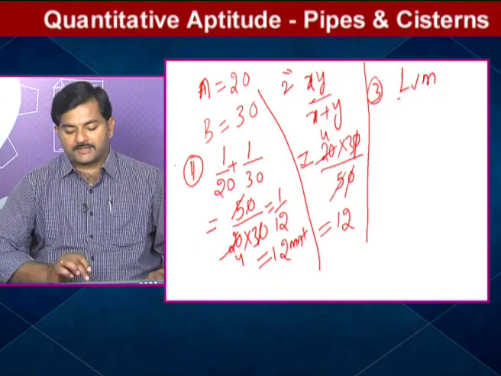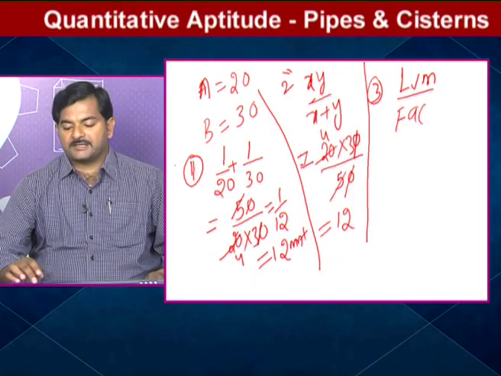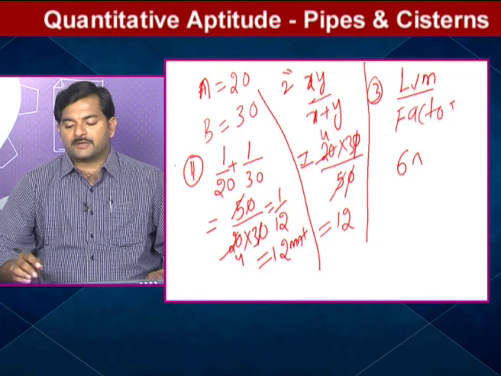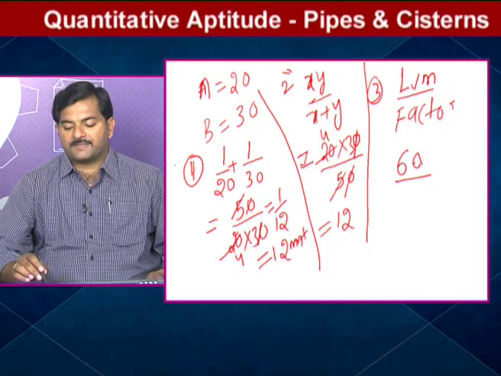We can solve this question by using type 3 also. This type 3 is somewhat very easy. How? Here one simple concept is there. The concept name is the LCM by factor concept. So now we will see the LCM by factor concept. Here we have to take the LCM of 20 comma 30. So LCM of 20 comma 30, how much will you get? Here you will get 60. That's why LCM is 60.